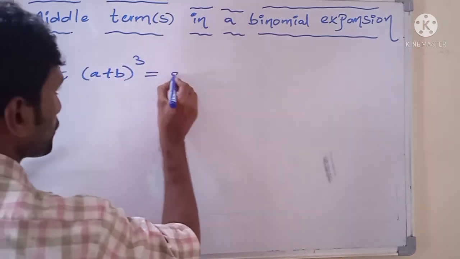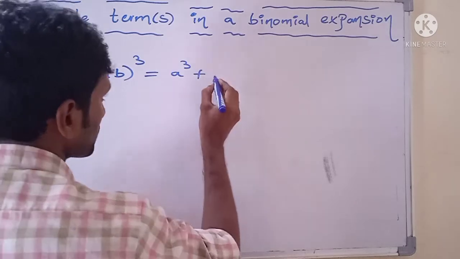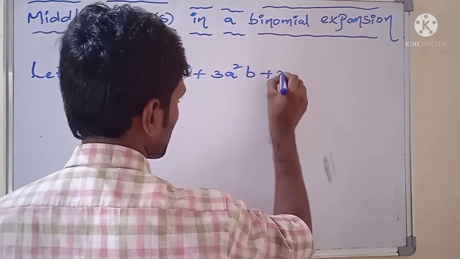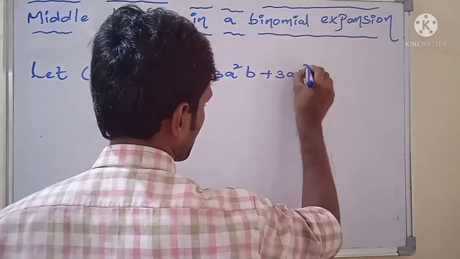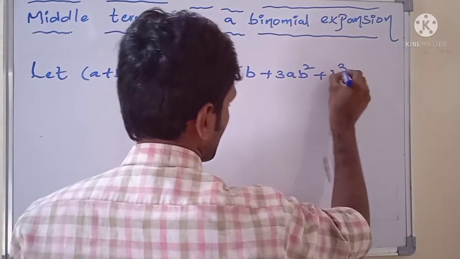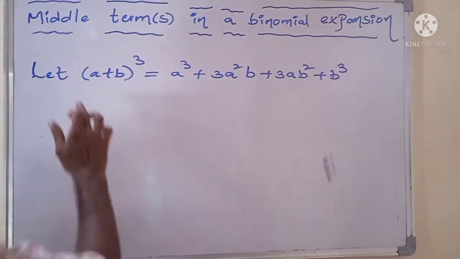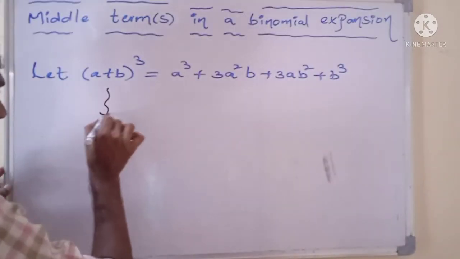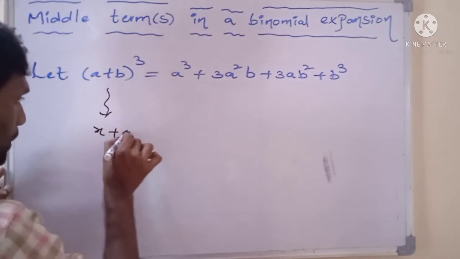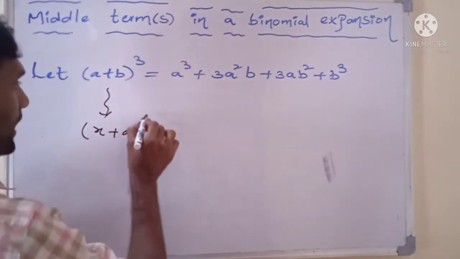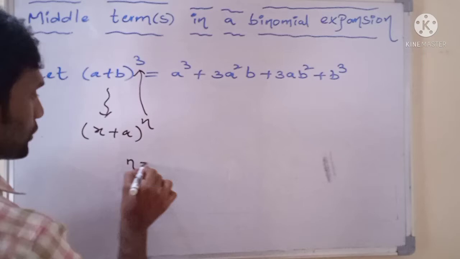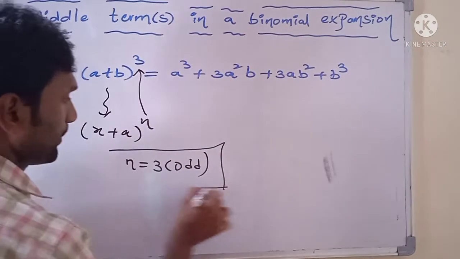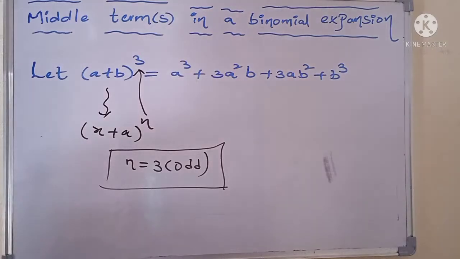Let (a + b)^3 equals. So this is the expansion of (a + b)^3. It is in the form of (x + a)^n, where the value of n equals 3. 3 means it is an odd integer.